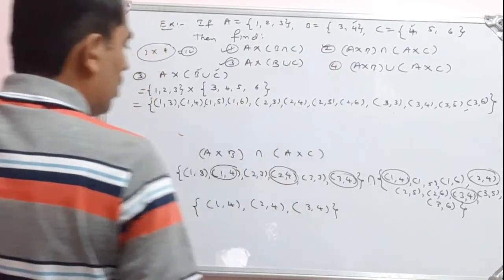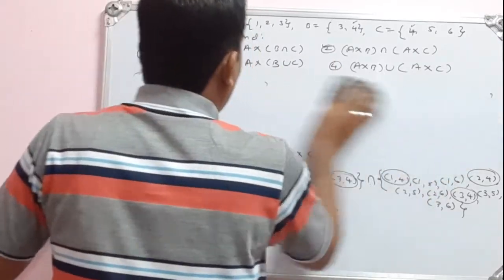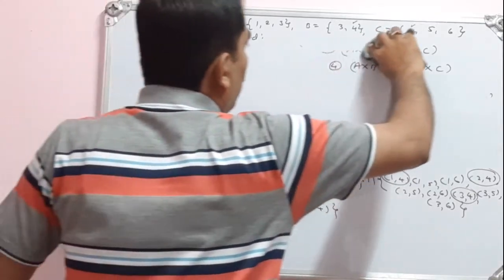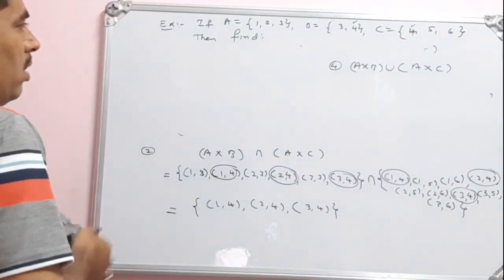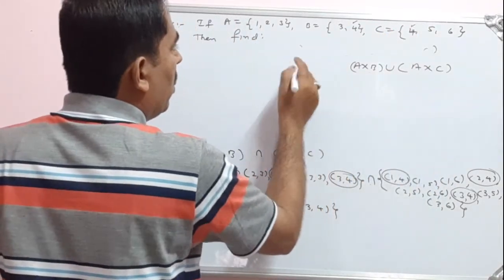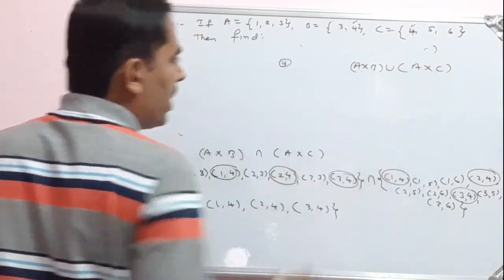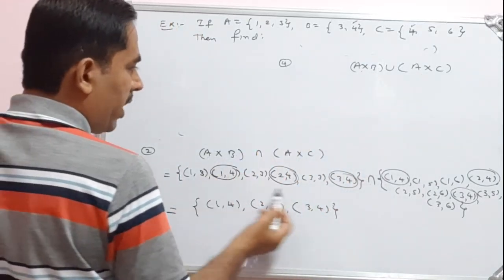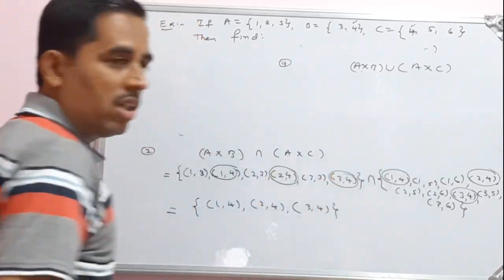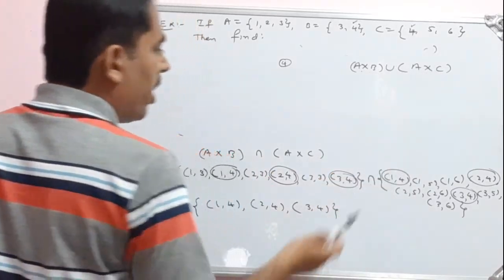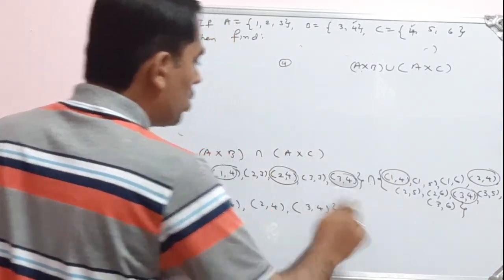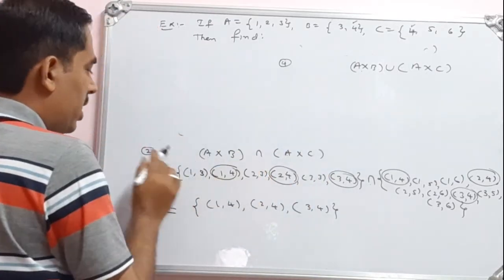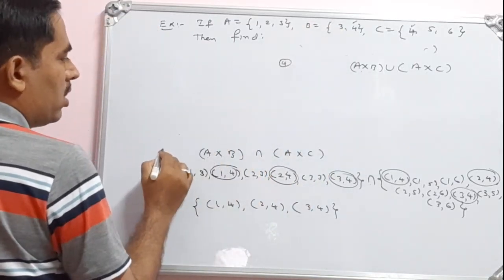So let us go for the fourth one. We'll write it here only. The fourth one is (A cross B) union (A cross C). In the second case, we have found out A cross B, so we can copy the same thing here, union A cross C. We have to combine these two sets, so we can make it a union here.